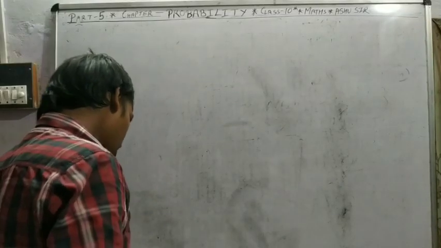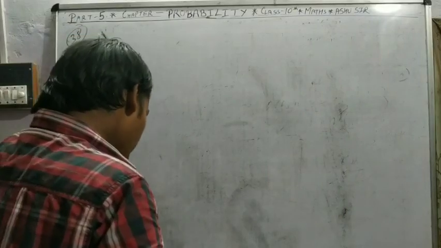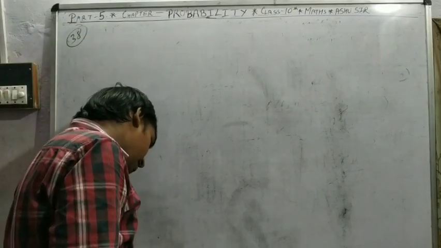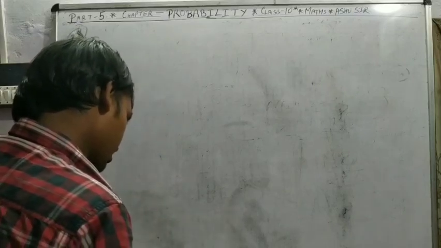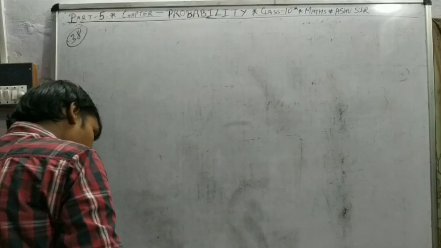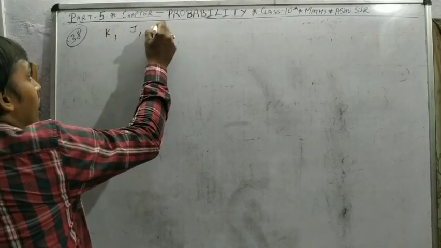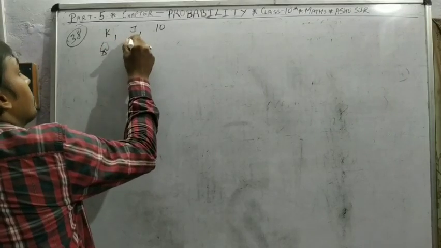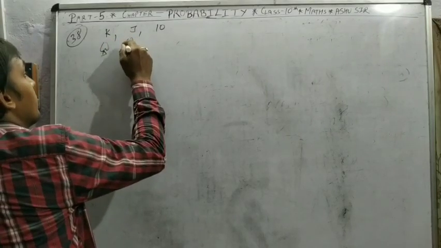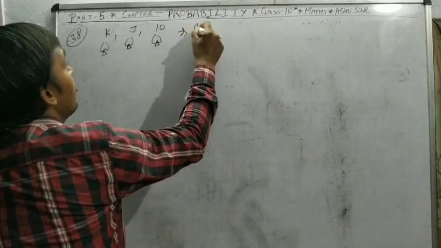Now see the next question, question 38. The king, jack and 10 of spade are lost from a pack of 52 cards. Means king, jack, 10 of spade are removed.